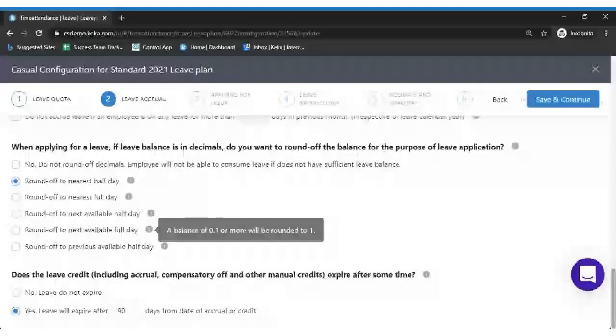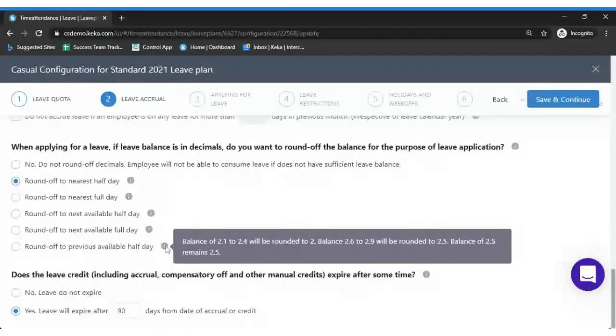Next is the next available full day. Let's assume the leave balance is 0.1 to 0.9, then it will be rounded off to the next full day, which is 1 full day. Round off to the previous available half day: if the balance is 2.1 to 2.4, it will be rounded off to 2, since we are selecting it as previous available half day.